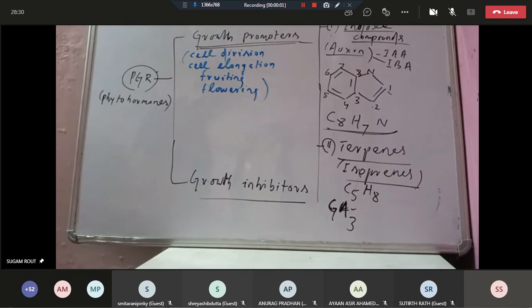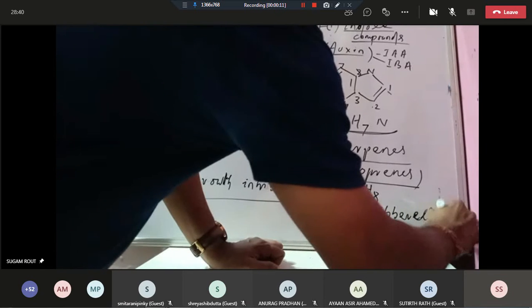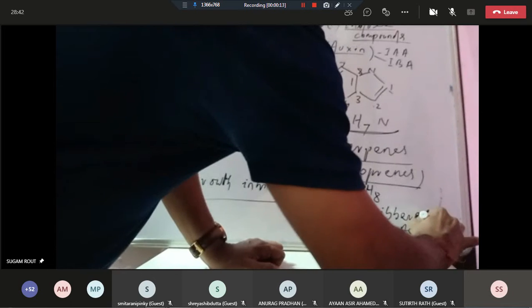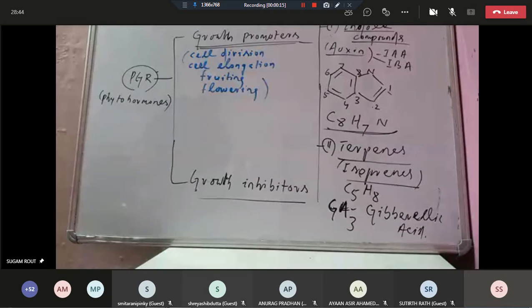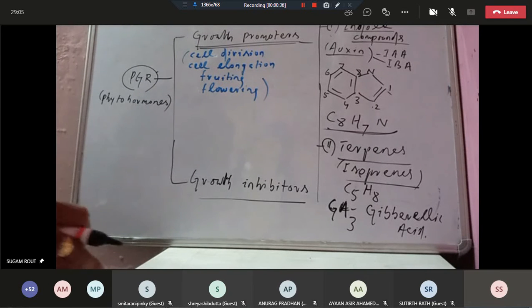So GA3, that is most common, that is gibberellic acid. GA means gibberellic acid. Gibberellic acid is a terpene, not an indole compound. Which of the following is an indole compound? Which of the following is a terpene? You have to remember, gibberellic acid is a terpene, but auxins are indole compounds. So these two are growth promoting activities.